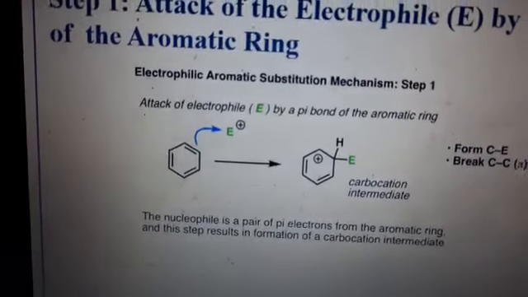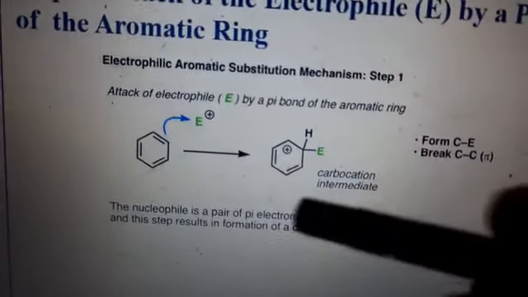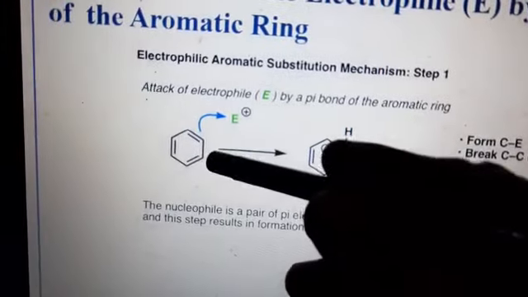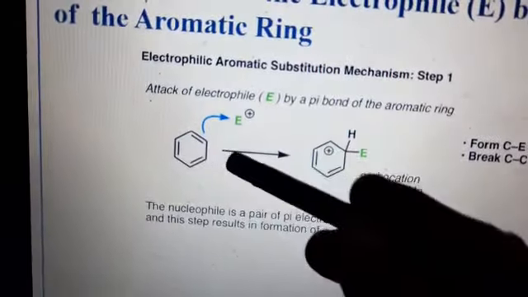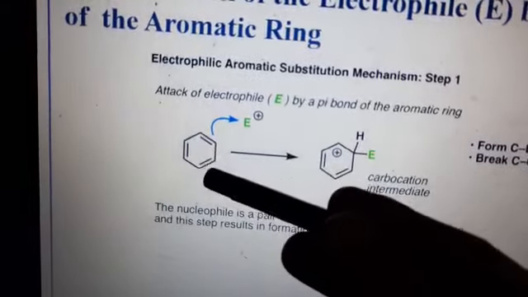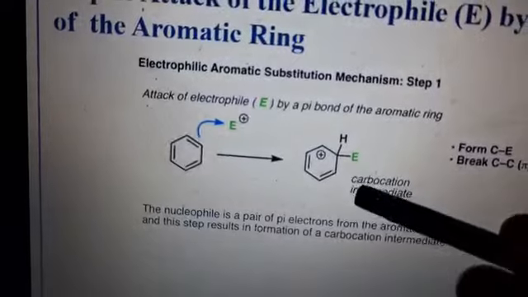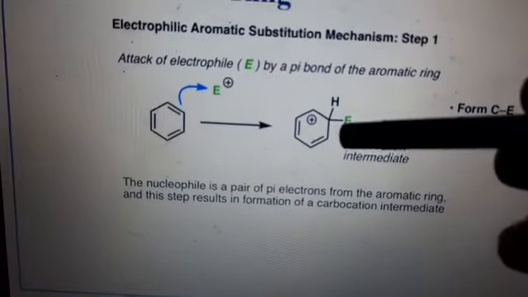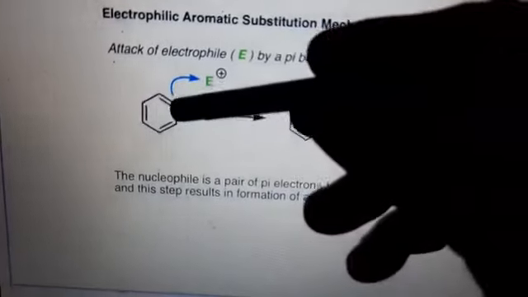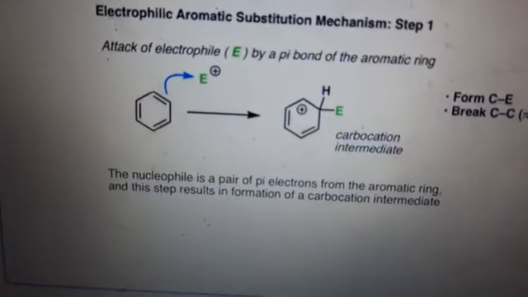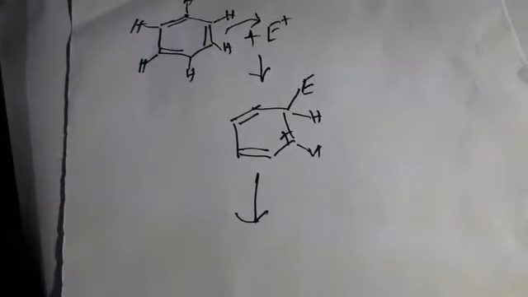This is the general mechanism of the attack of the electrophile E positive on the aromatic ring. Here is benzene, but the aromatic compound may be even heterocyclic, naphthalene, or any other substrate. Here one of the double bonds is attacked and a positive charge is created on the ring system.